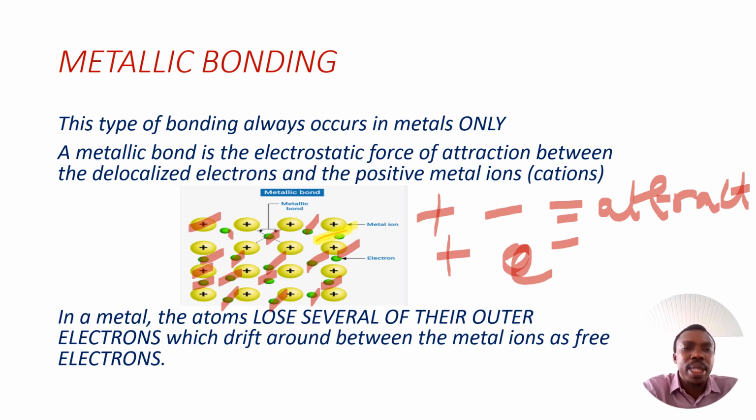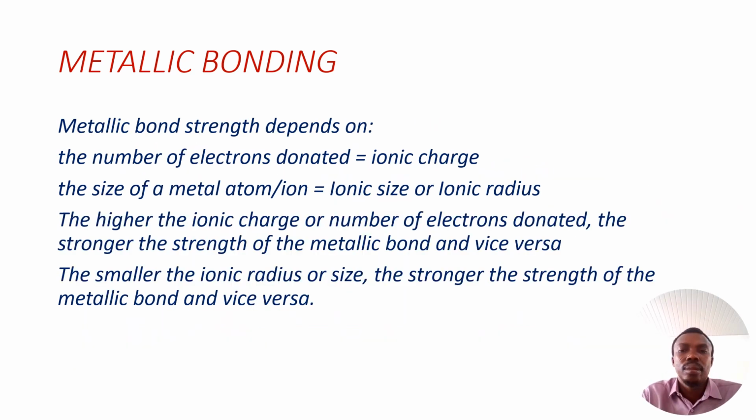So when we talk about metallic bonding, we talk about the electrostatic force of attraction between the positively charged metallic ions and the sea of delocalized electrons, or the positively charged nuclei and the sea of free mobile electrons.